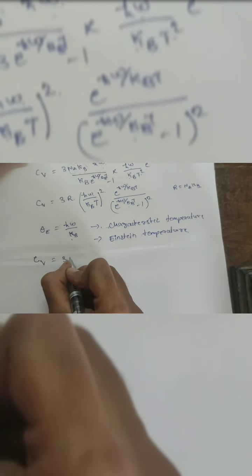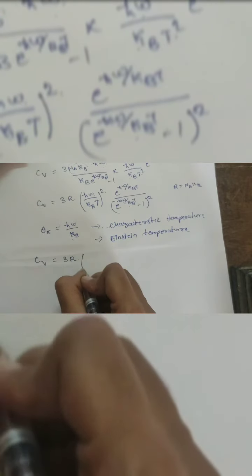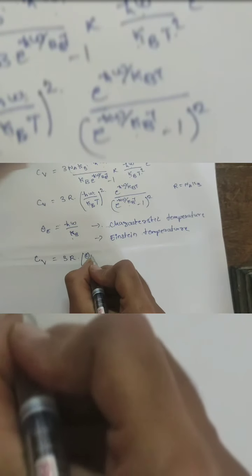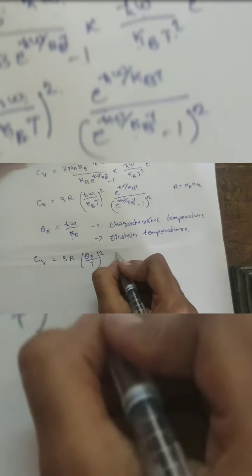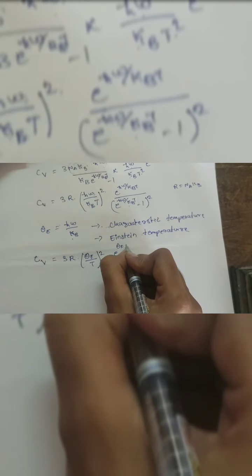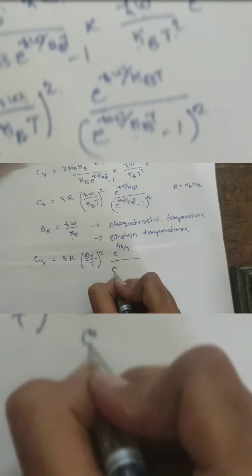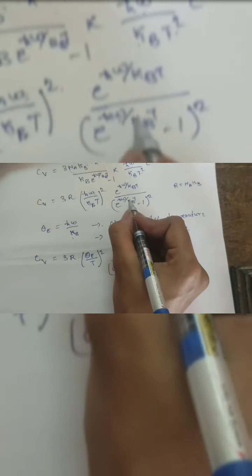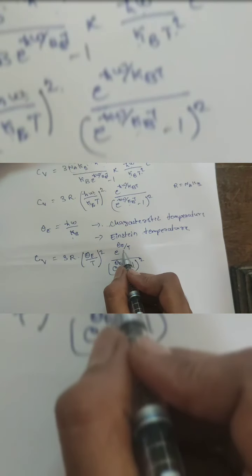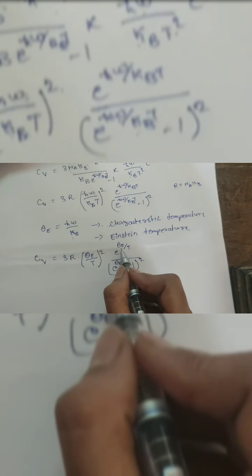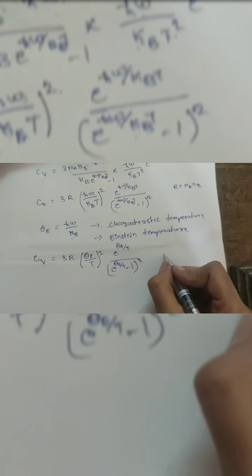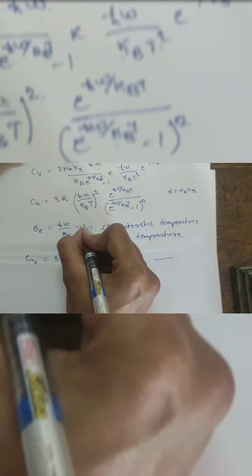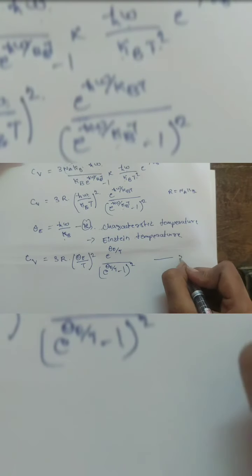3R (ħω/k_BT), where ħω/k_B is written as θ_E, so (θ_E/T) whole squared, e^(θ_E/T) divided by (e^(θ_E/T) − 1) the whole square. Wherever ħω/k_B is there, we can write it as θ_E. Take this as equation 4 and this one as equation 5.